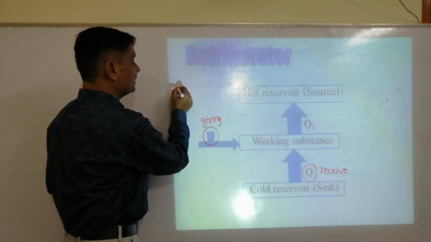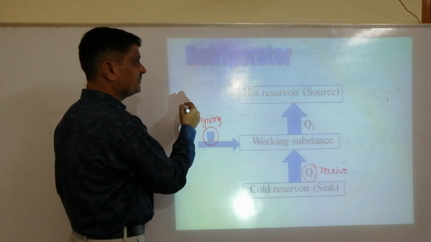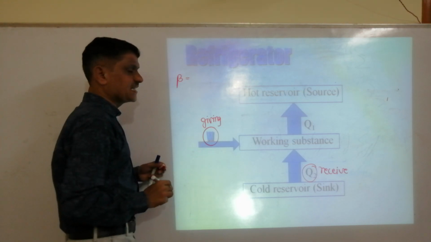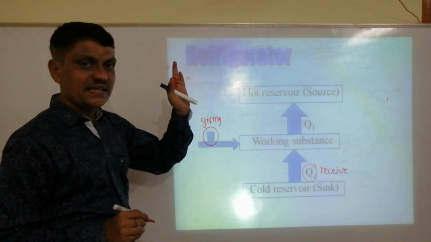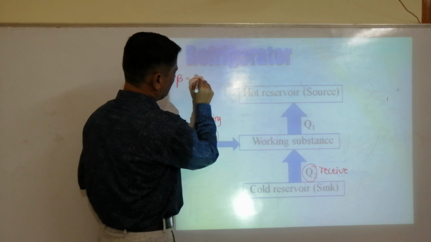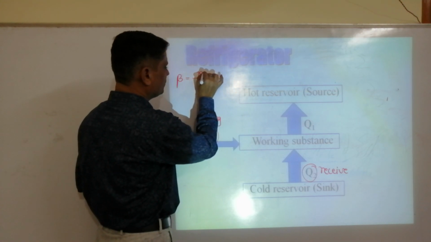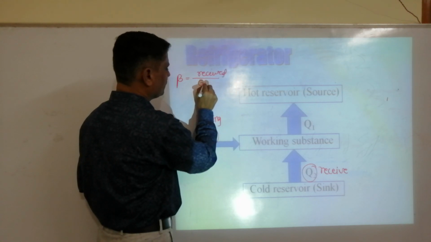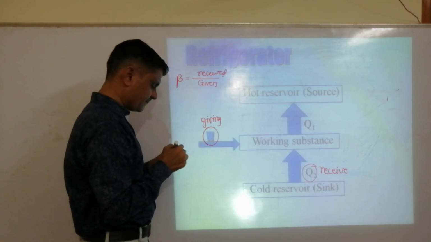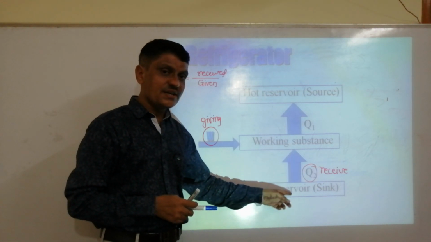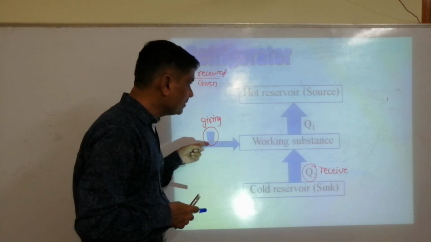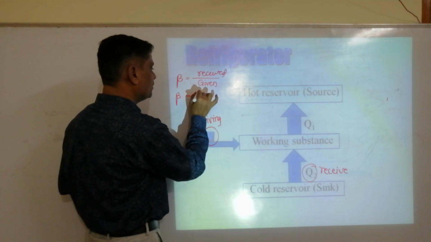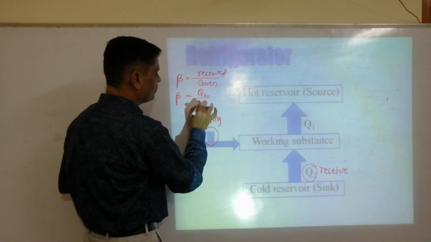Therefore the performance of the refrigerator is expressed in terms of the coefficient of performance, called beta. Once again it is the same: received by given. What is received? Heat energy from the cold body. What is given? Work done. Hence I can say beta is equal to Q2 divided by work done.